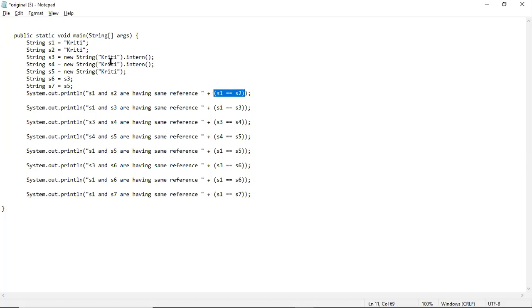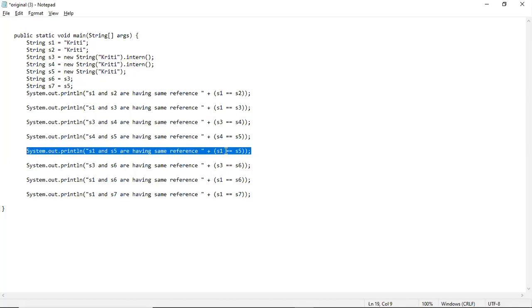Then they eventually move ahead. Sometimes, if you give the wrong answer at this moment, they end the interview right there and don't ask you any further questions. However, if you give the right answer, then they move ahead. Sometimes they ask something like this: string S5 is equal to new string Kriti. Now they ask, is S1 equal to S5? S1 is string S1 equal to Kriti, and S5 is new string Kriti. Are S1 and S5 equal or not? Depending on your answer, they move ahead.